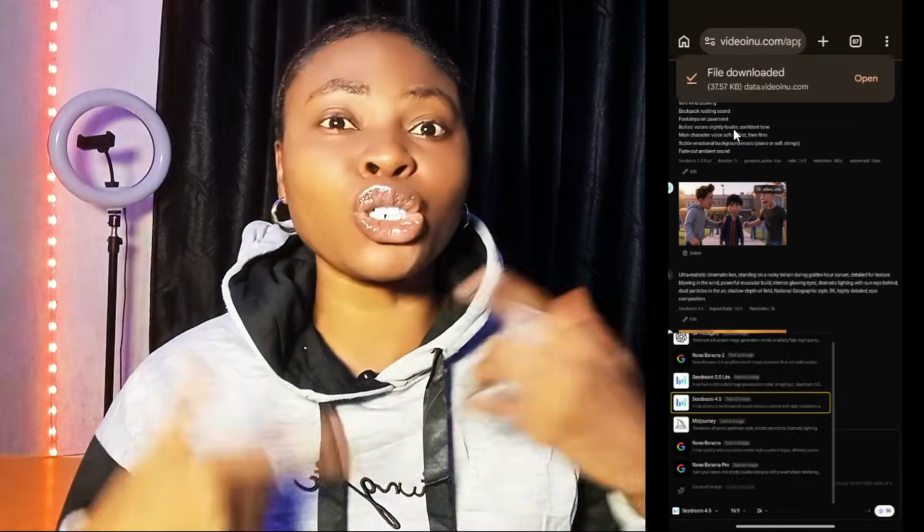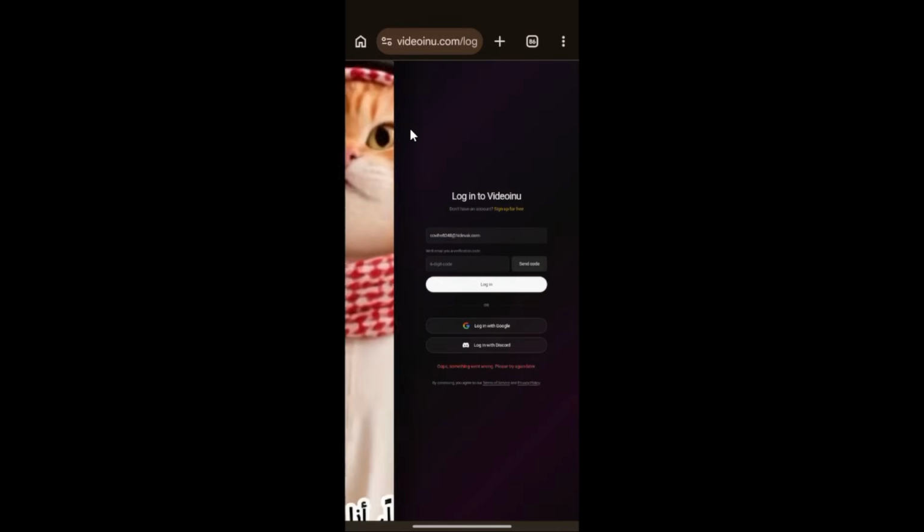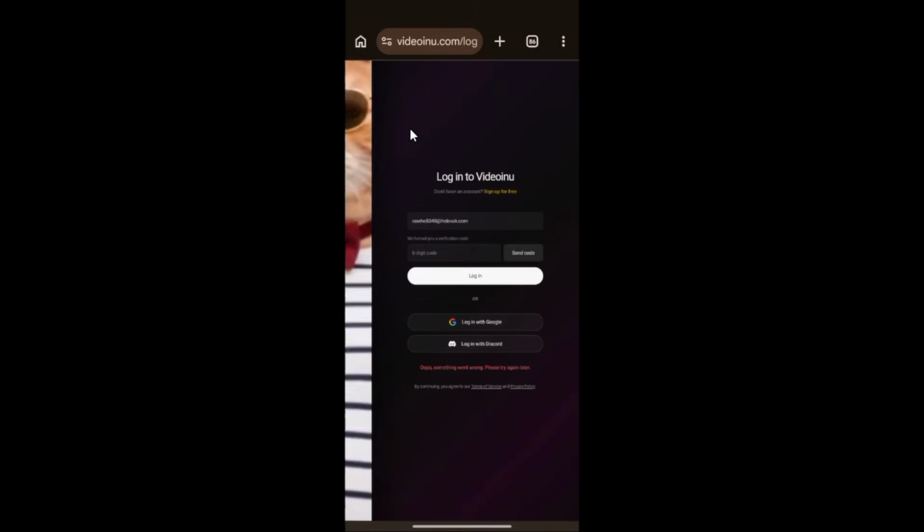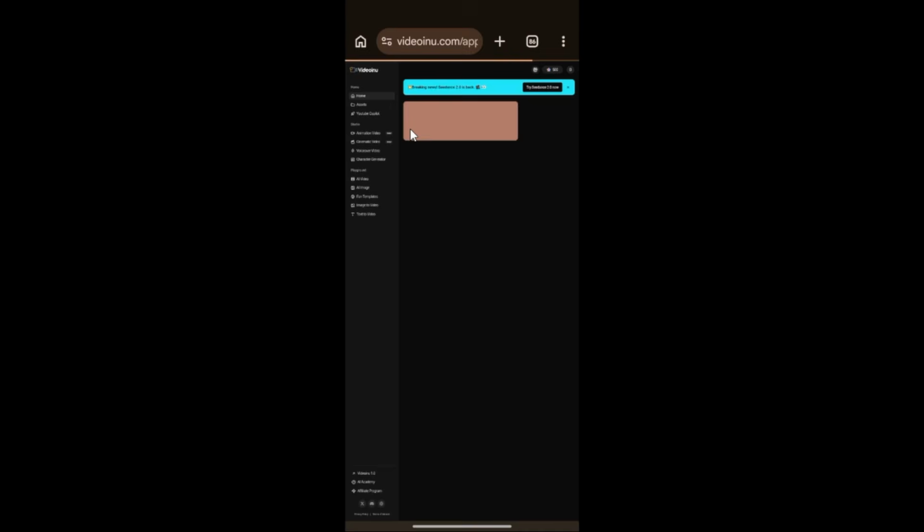The good thing, I'll be showing you this using your mobile phone. So guys, let's do this. Platform do not support temporary email, okay? Like you can see, it doesn't support temporary email, but I will show you how you can keep creating free images and unlimited videos. So to log in using our account, now log in successfully. So now we are ready to create.